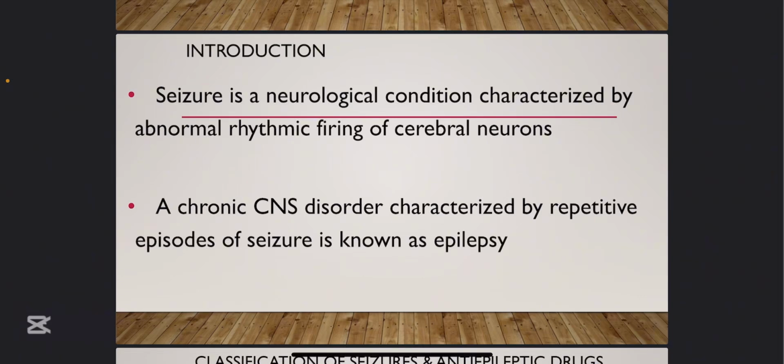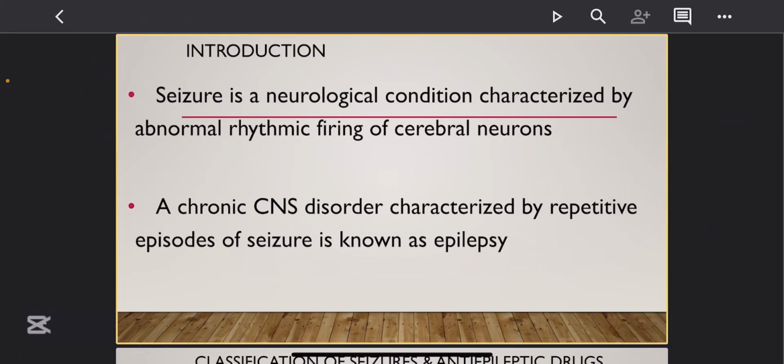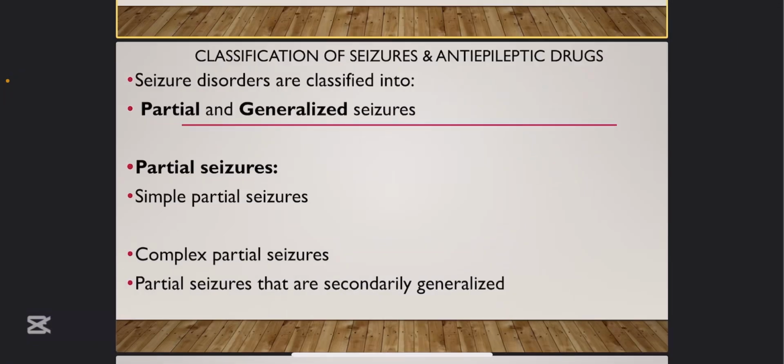Now, when this seizure occurs repetitively, not just once, not twice, there are episodes of this seizure. That's what we now refer to as epilepsy. So epilepsy simply is a chronic disorder that is characterized by repetitive episodes of seizure. That's what we call epilepsy. Now we'll move on to classification of seizure.